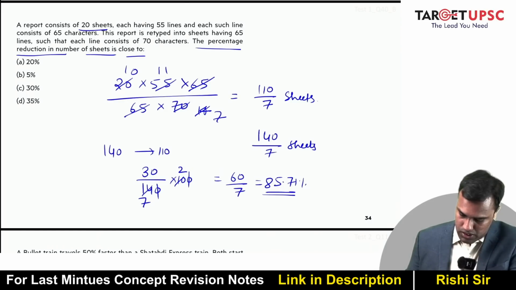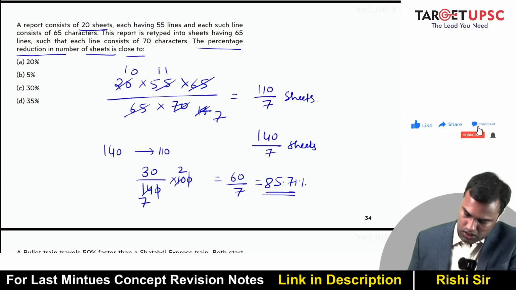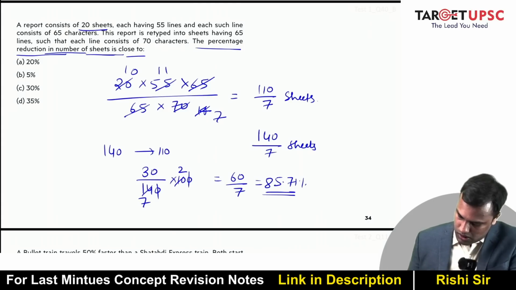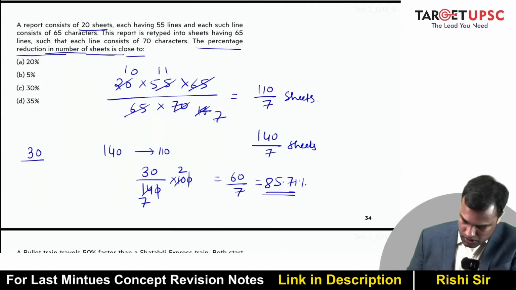The percentage reduction in number of sheets, 8.57. Oops, where is the mistake? 140 becomes 110. So that's a decrease of 30 over 140. The percentage reduction in number of sheets. So 30 is the reduction out of 140 into 100.